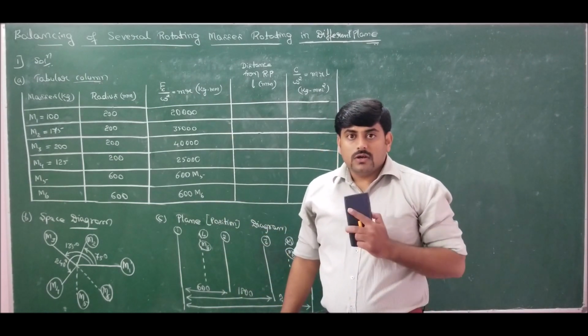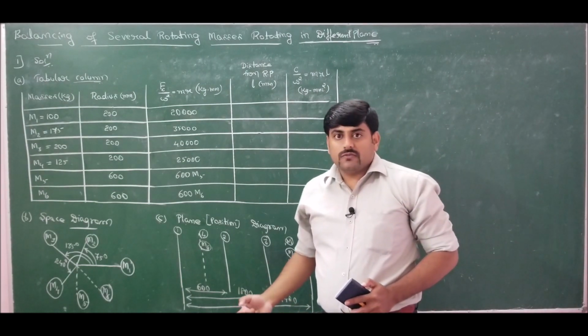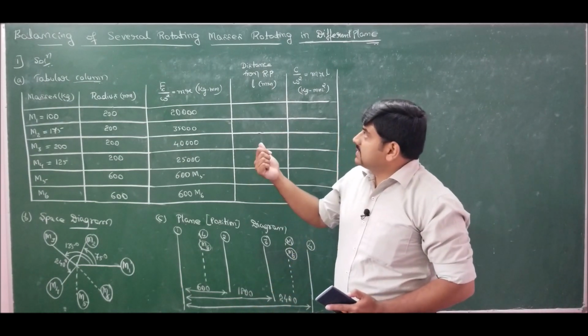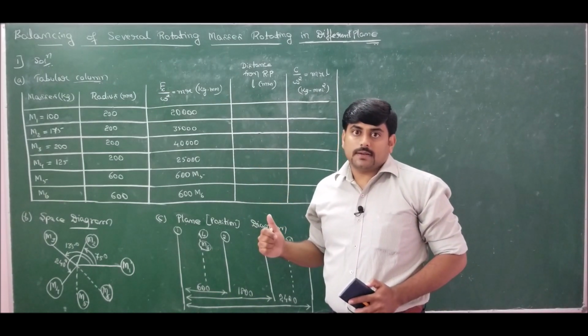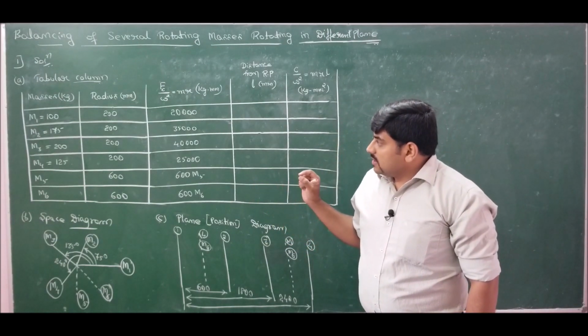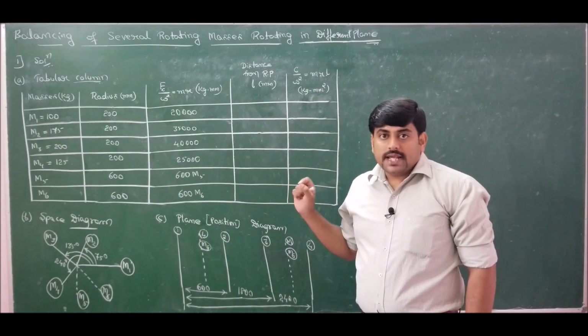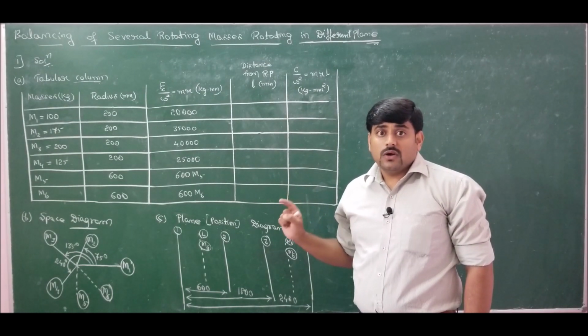Now we have one more hint with us, that is we can make use of the couple polygon, because these are several rotating masses rotating in different planes. It should satisfy dynamic balancing. That is, I can take a plane as a reference in such a way that I eliminate one of the unknowns.